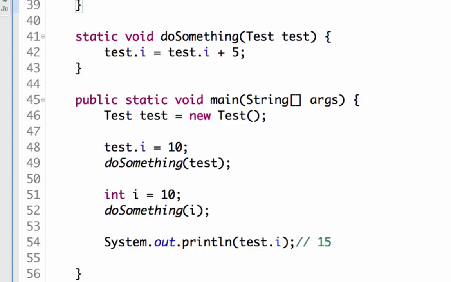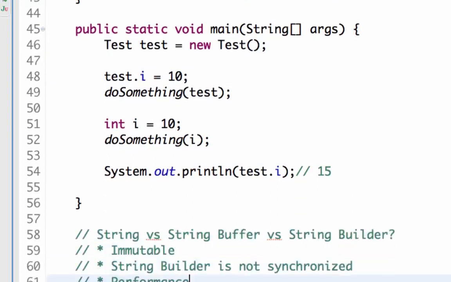When I pass an object, you're passing the reference of that particular object. So if I'm changing a value in that object, then that value gets reflected. That is the main difference between pass by reference and pass by value.